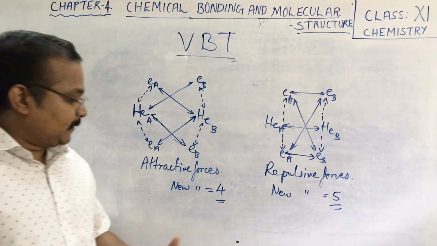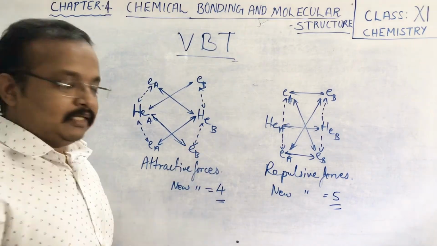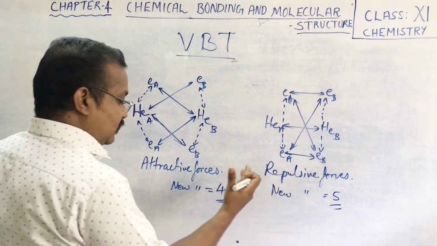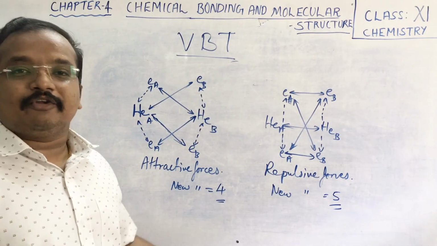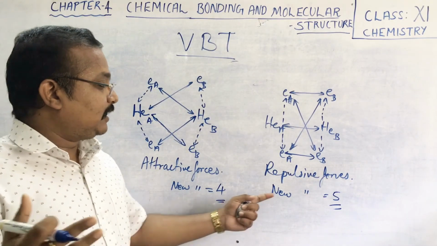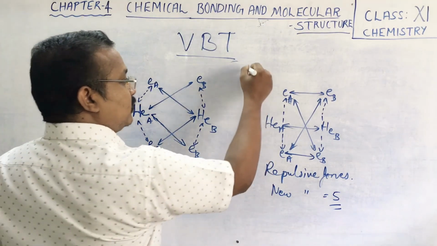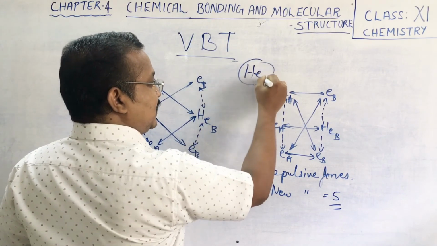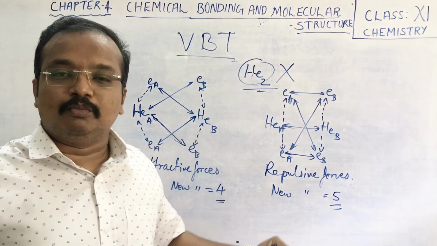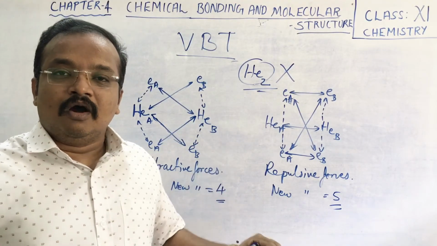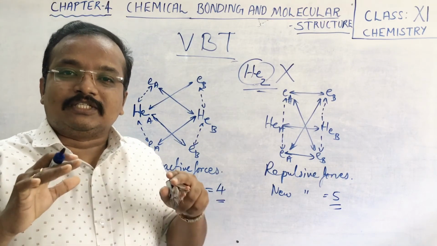So children, when you consider the attractive forces and repulsive forces, in this case the new repulsive forces are more as compared with the attractive forces. So what you can infer from here is, when the repulsive forces are more than the attractive forces, then the formation of a molecule, that is He2 molecule, is ruled out. It means the formation of helium-2 molecule is not possible, or we can say it is a hypothetical way of writing only; that molecule is not formed.